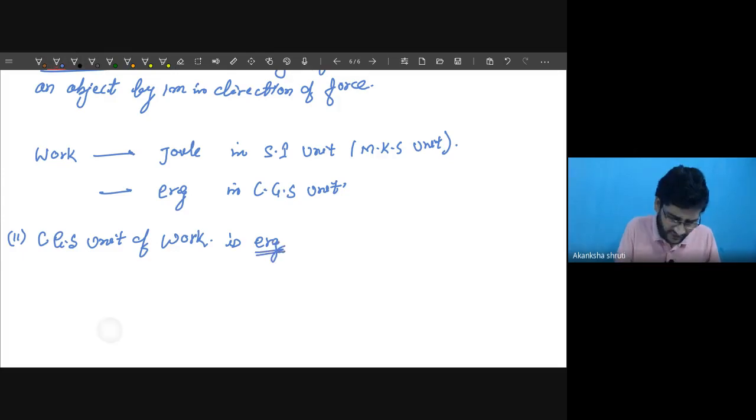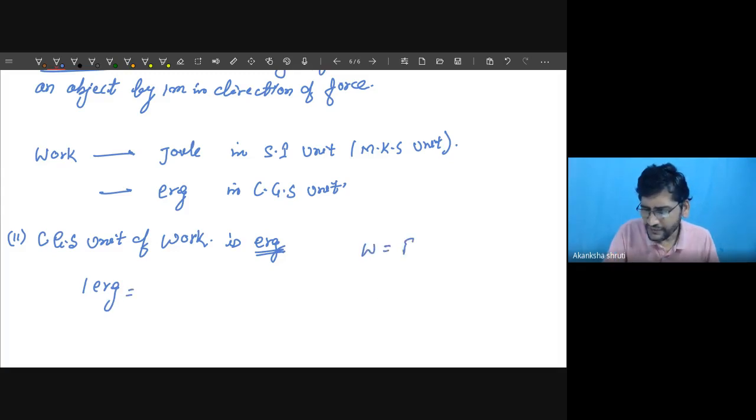Student, how is this one erg? We have learned that work is given by force into displacement. So if we are taking this force in CGS unit, what is the CGS unit of force, student? Tell me quickly. What is CGS unit of force?